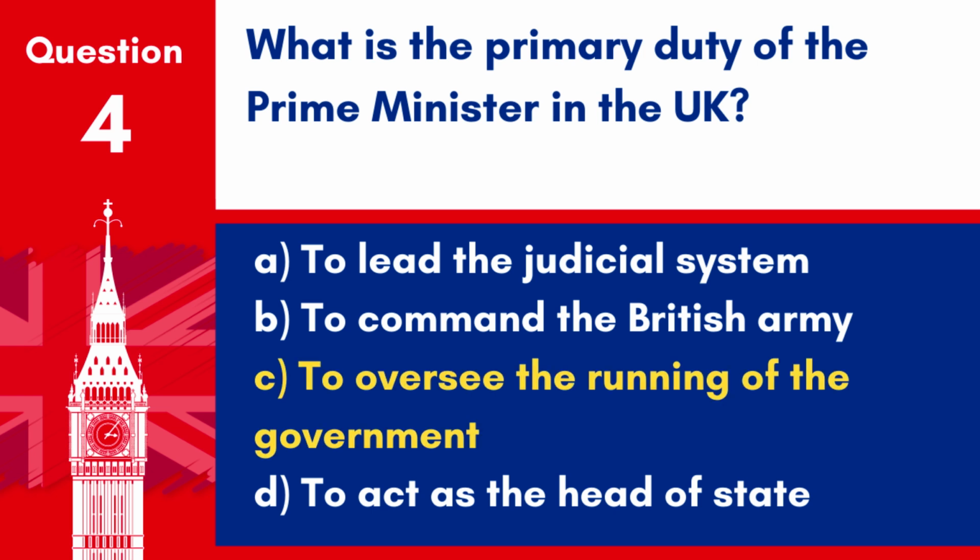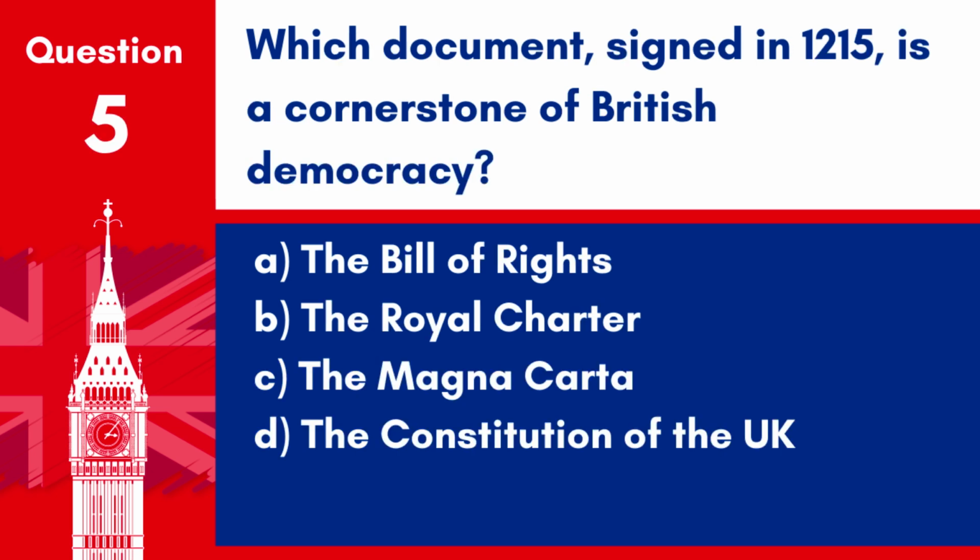Answer: C. To oversee the running of the government. The Prime Minister's primary duty is to oversee the running of the government and make national policy decisions. Question 5. Which document, signed in 1215, is a cornerstone of British democracy? A. The Bill of Rights. B. The Royal Charter. C. The Magna Carta. D. The Constitution of the UK.